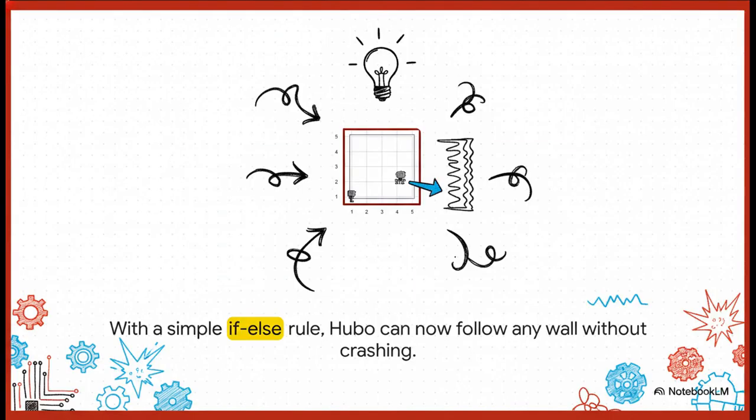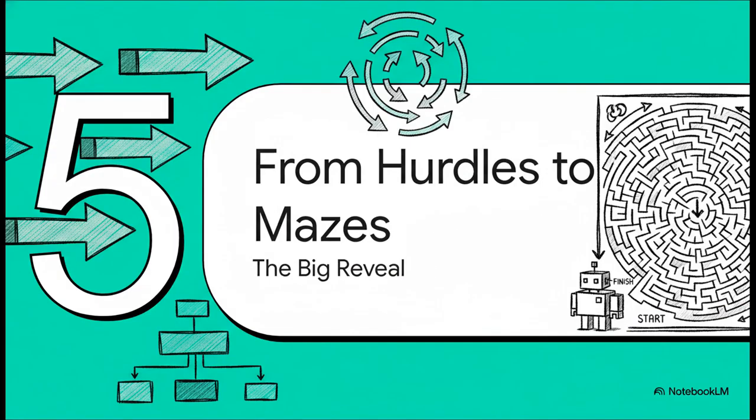And look at the result. This is a massive leap forward. With this one simple rule, Hubo can now navigate along any wall without ever crashing. He's not just following a rigid script anymore. He's actively reacting to his environment. This is huge. So we've taught Hubo about sequence, abstraction, repetition, and conditionals.